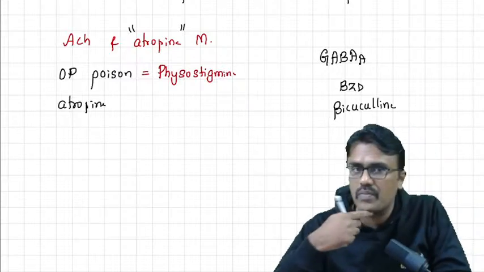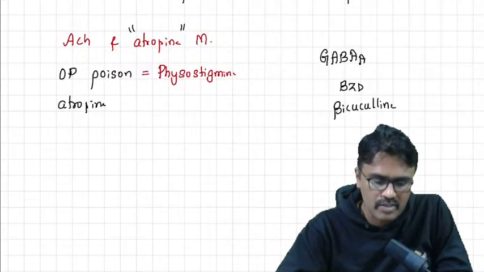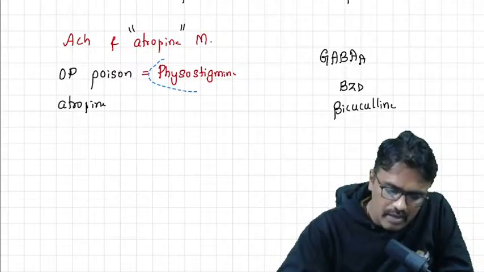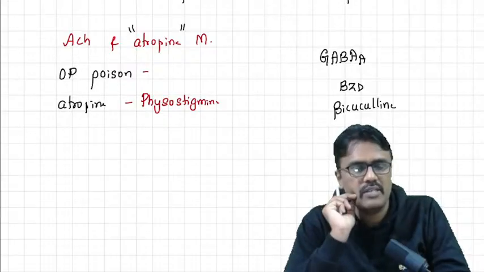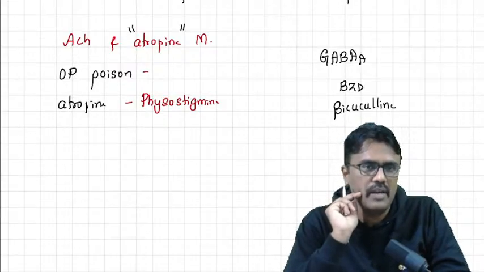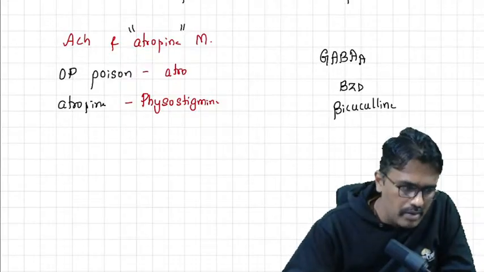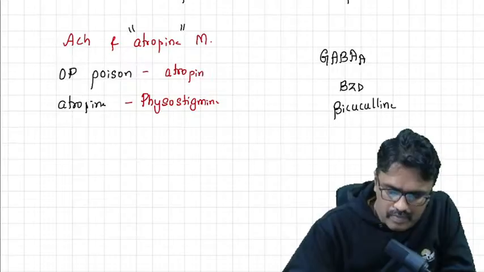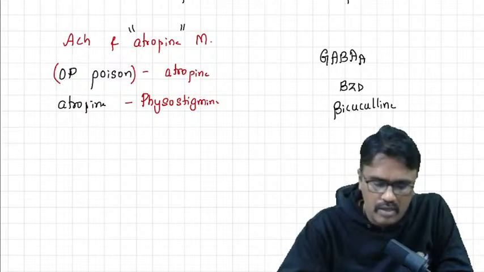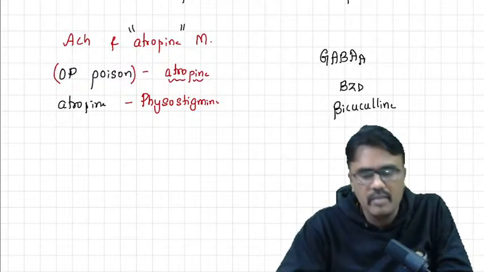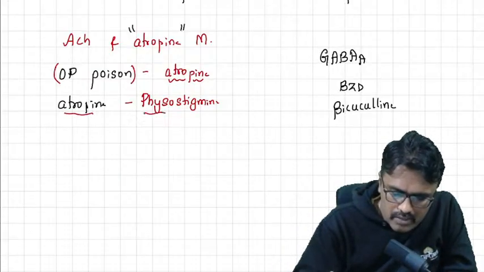Is it so? You have to correct. No, it is not a drug of choice. Physostigmine is the drug of choice for atropine poisoning, because physostigmine is an anticholinesterase and will increase acetylcholine. But in OP poisoning, the drug of choice is atropine, because in OP poisoning there will be excess of acetylcholine and you can overcome that by blocking muscarinic receptor. So OP it is atropine, atropine poisoning it is physostigmine, guys.